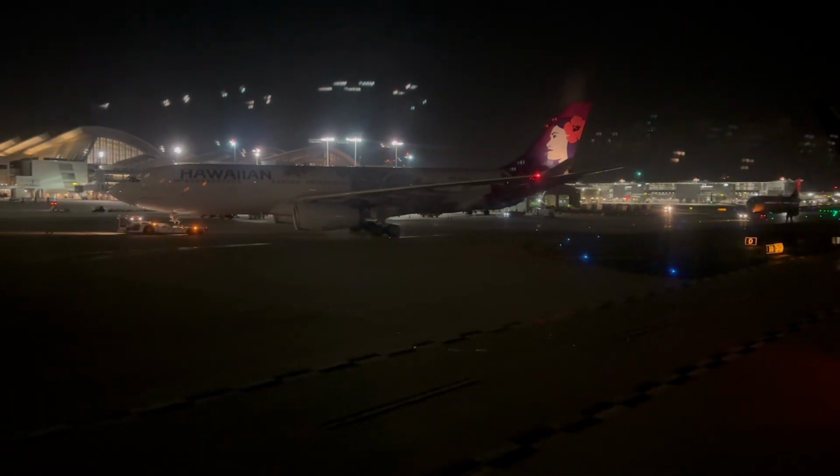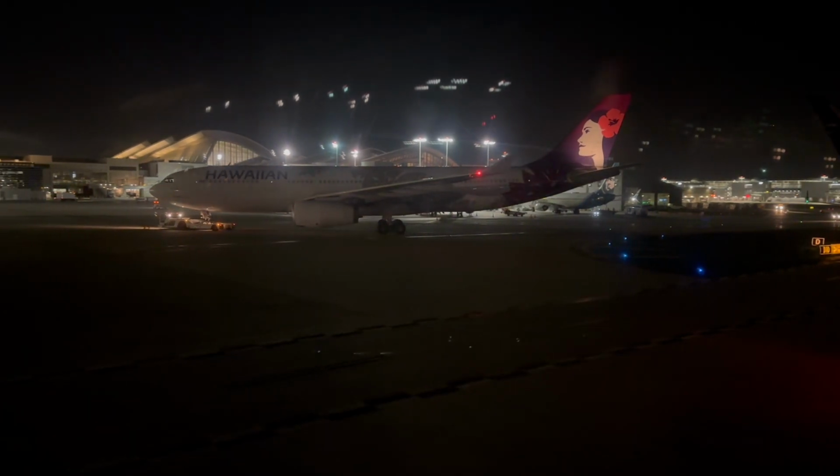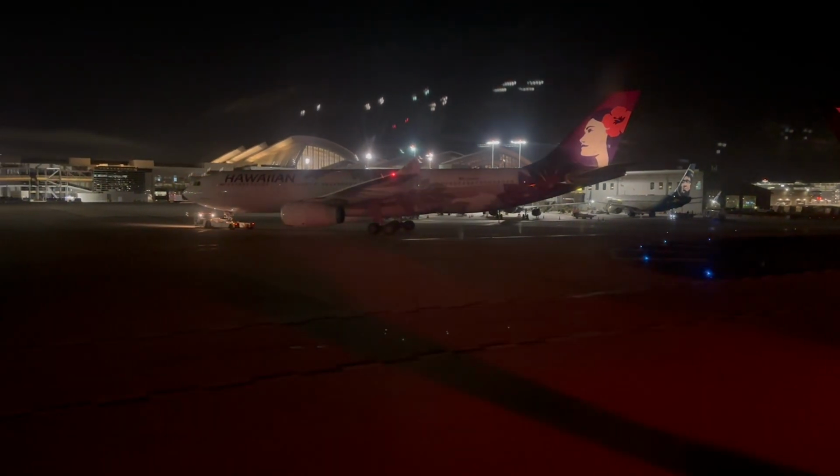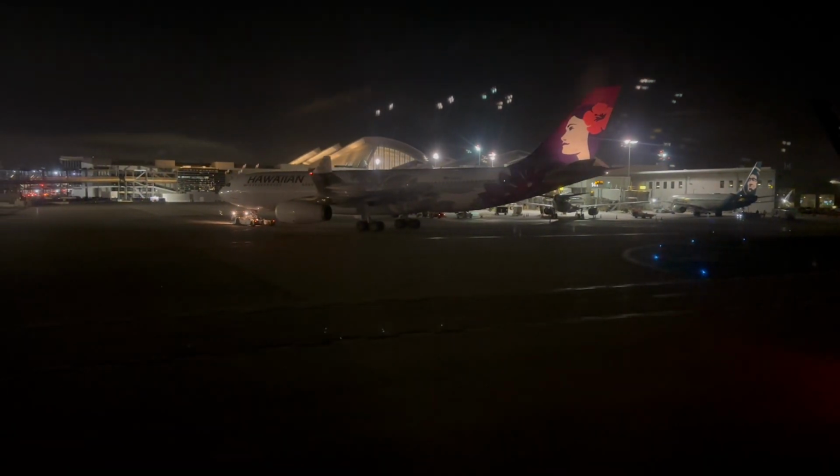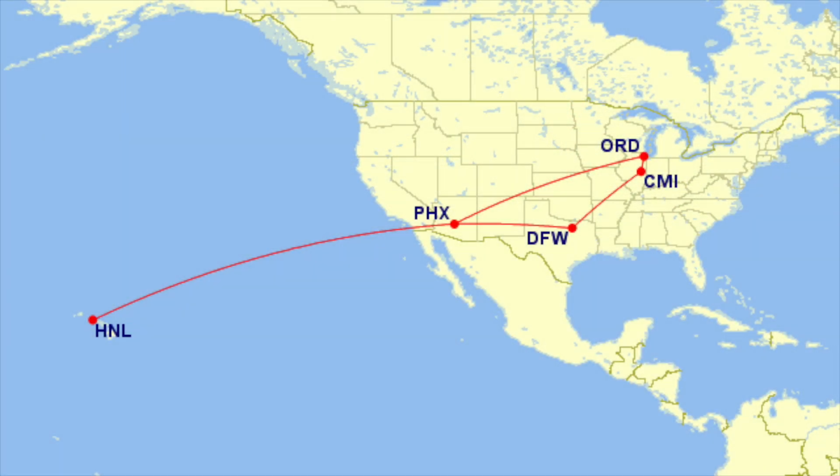Now, this next trip is my personal favorite of them all. In December 2007, my family and I went back to Hawaii on vacation. Our planned routing was Champaign to Dallas, to Phoenix, to Honolulu, and on the way back it was Honolulu to Phoenix, to Chicago, to Champaign.